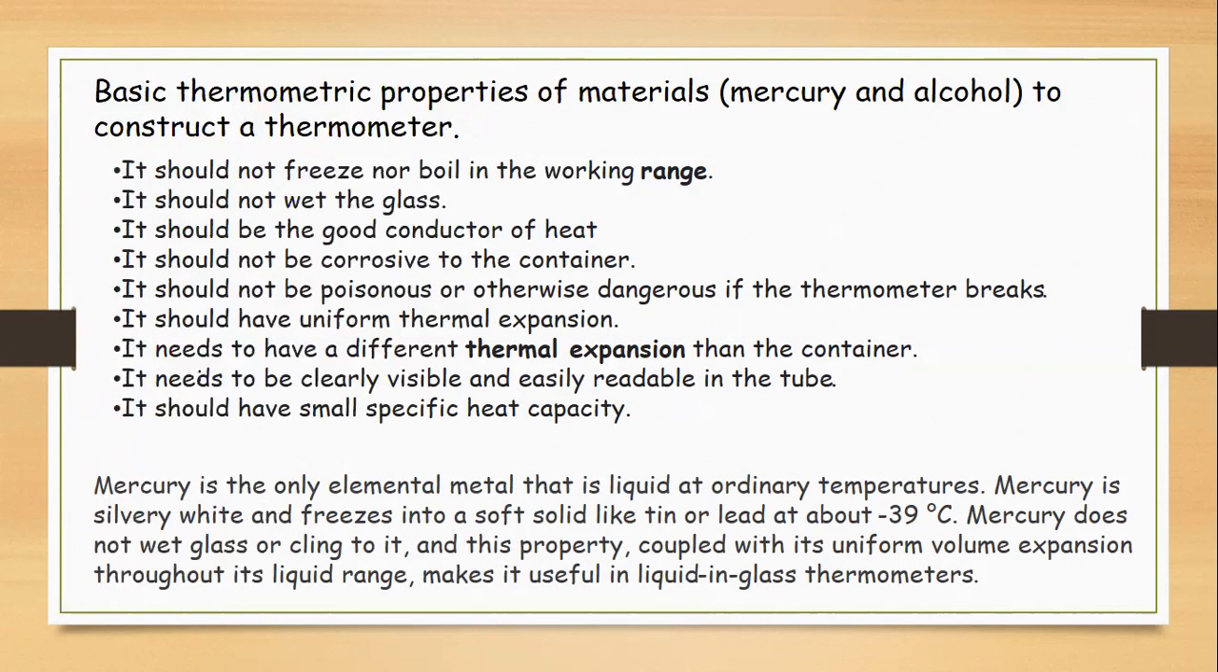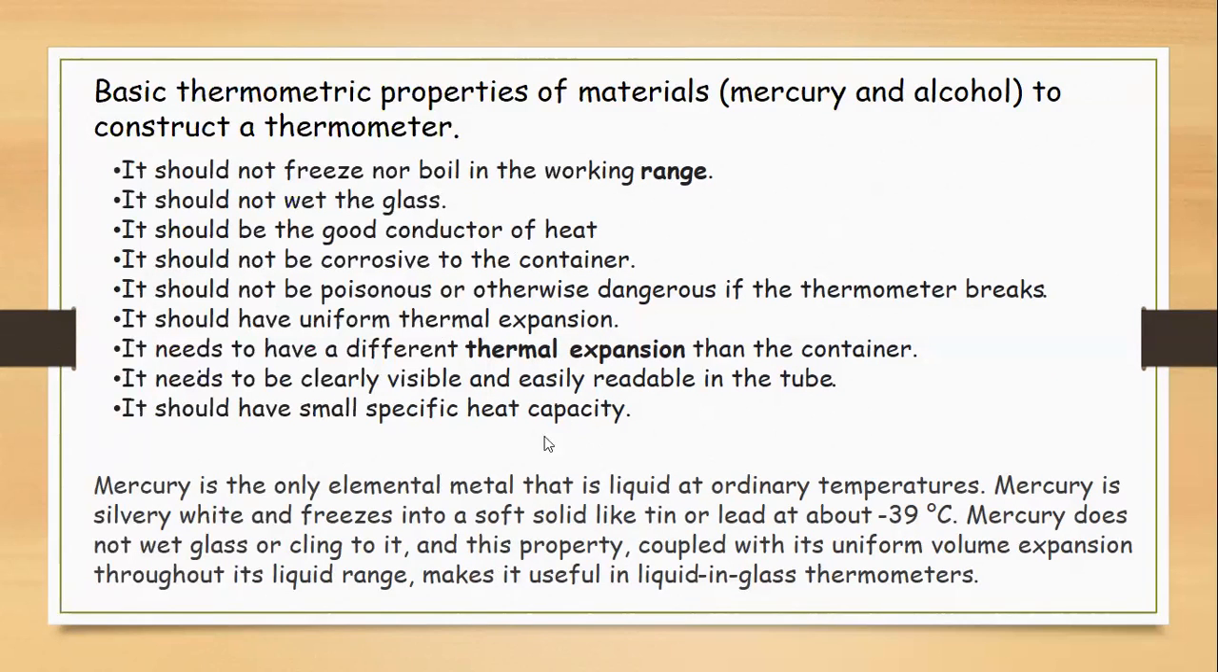It should have uniform thermal expansion, meaning that for fairly large values of temperature their expansion is uniform. It should not be non-uniform. For each degree rise there is the same expansion. It needs to have a different thermal expansion than the container. It needs to be clearly visible and easily readable in the tubes. It should have a small specific heat capacity. If the specific heat capacity is small, the temperature rises quickly.